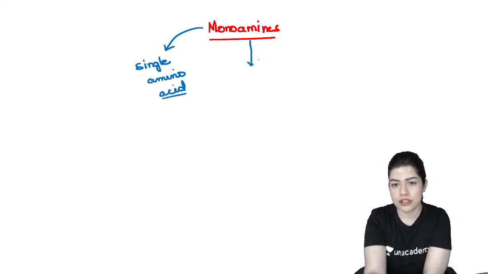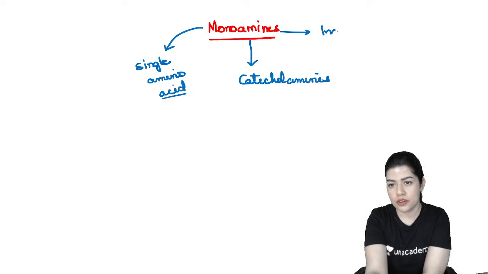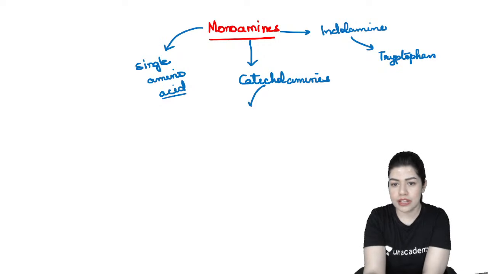And there are two categories. One is catecholamines and another one is indolamines. Indolamines are synthesized from tryptophan and catecholamines are synthesized from tyrosine.